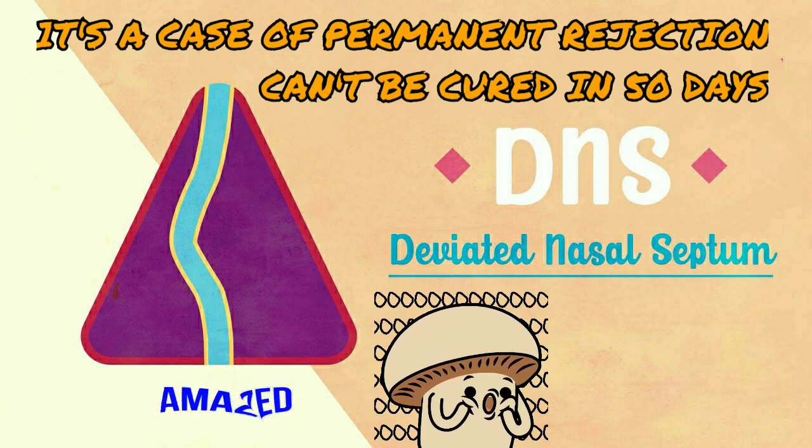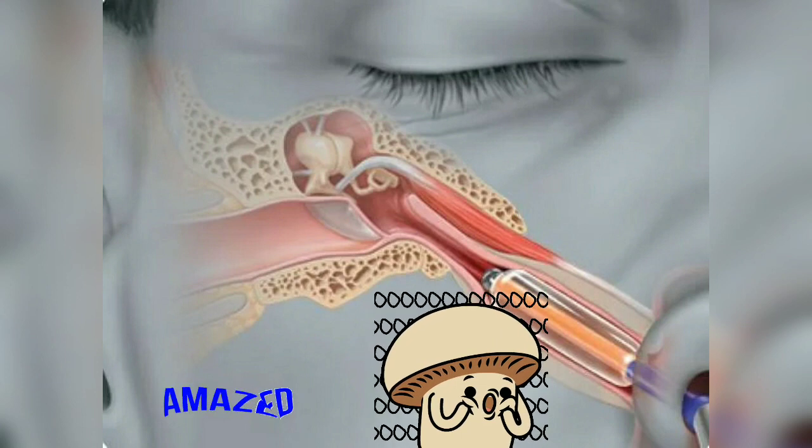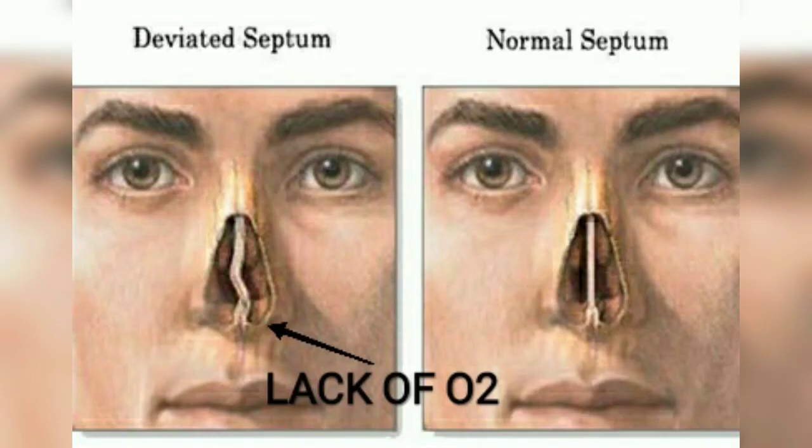So guys, I have already told you that our body is really a very complex structure, and you will be amazed to know that our ear is also connected to our nose through the eustachian tube. And in DNS, which means deviated nasal septum, due to lack of oxygen to a particular site, it may affect the hearing of a person.